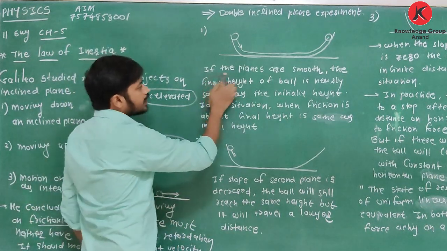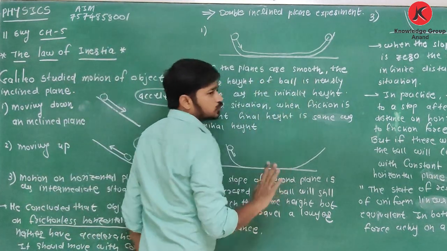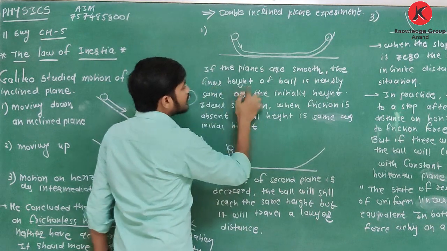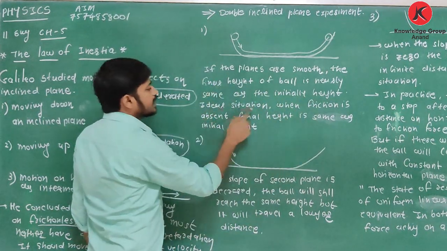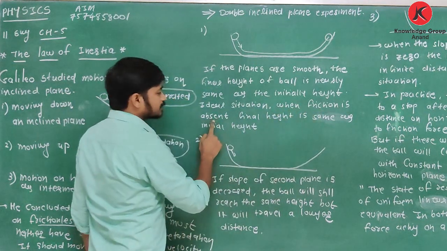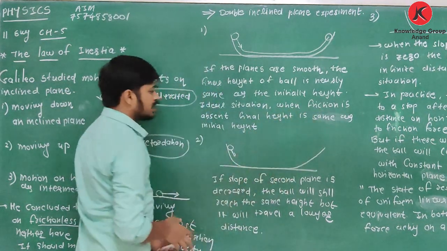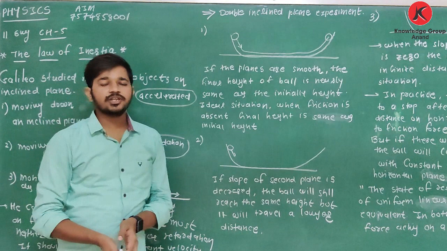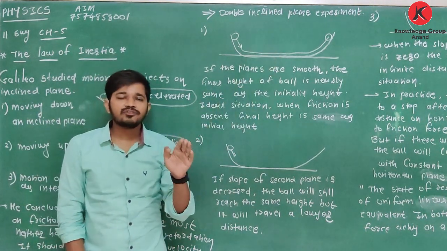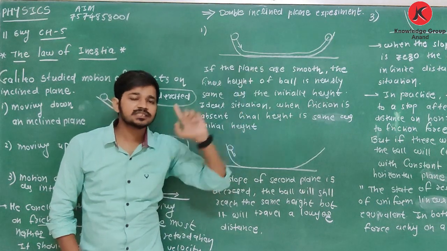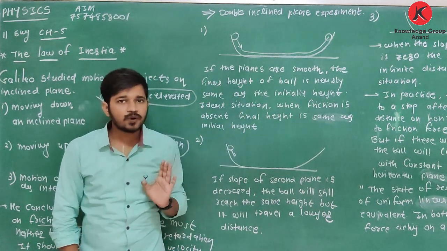If the planes are smooth, meaning no friction, the final height of the ball is the same as the initial height. This is according to the law of conservation of energy, which we will discuss in chapter number 6. Clear about this?